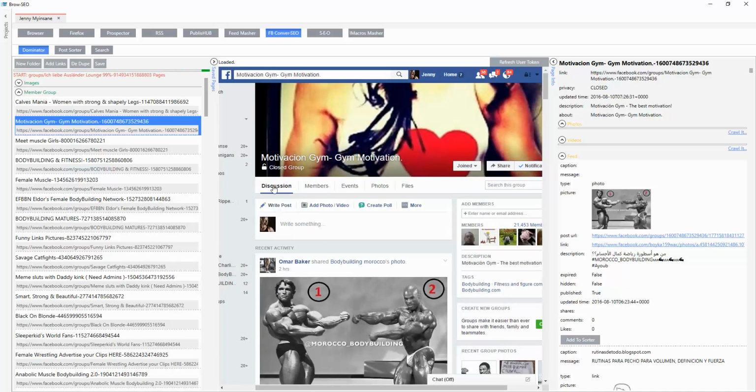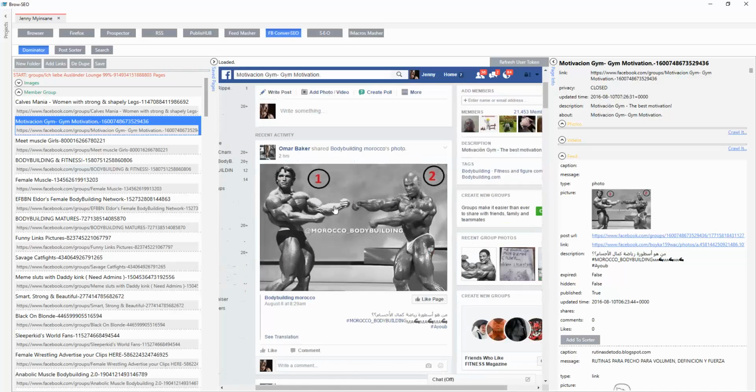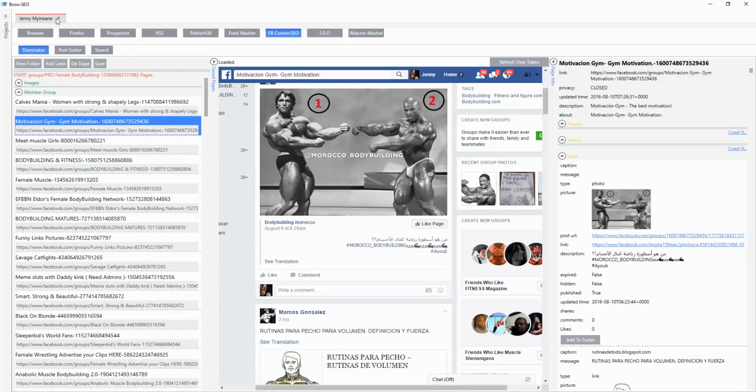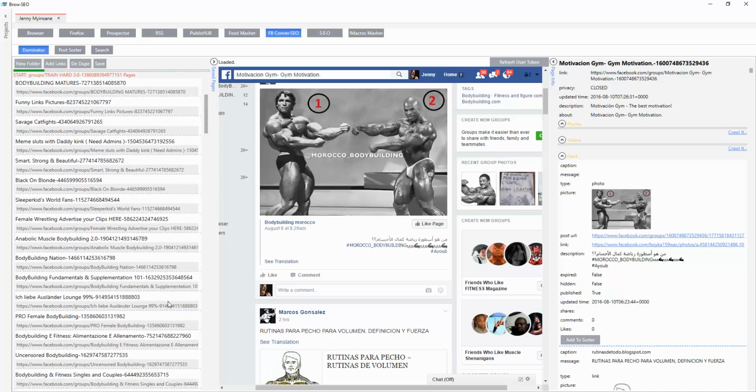So I'm a member of this group, joined, and while that's scanning, this will work on the side. FB ConverSEO will work if you're a member of the group or if it's an open group. So if we can find an open group, some of these groups, my goodness.